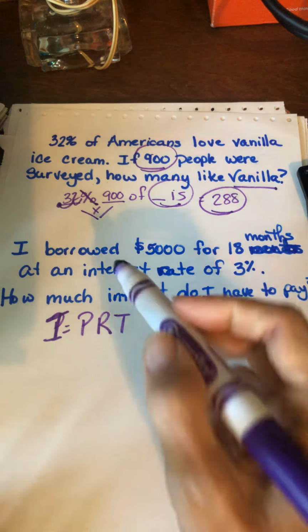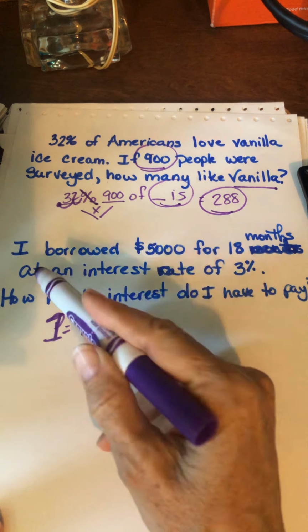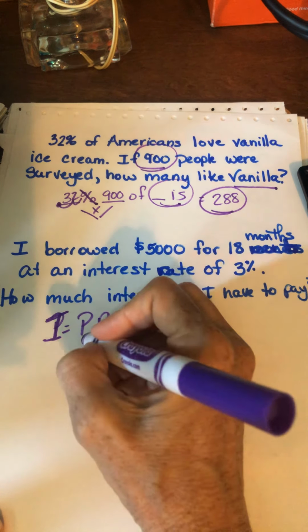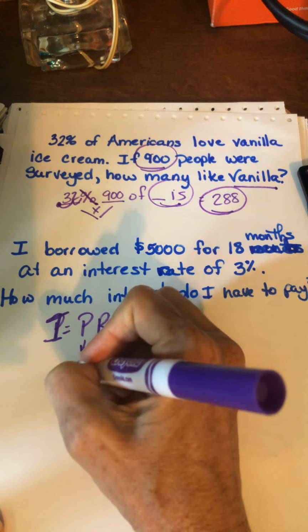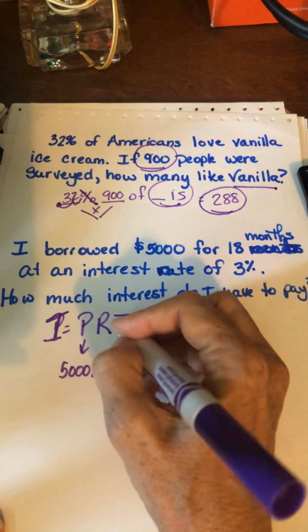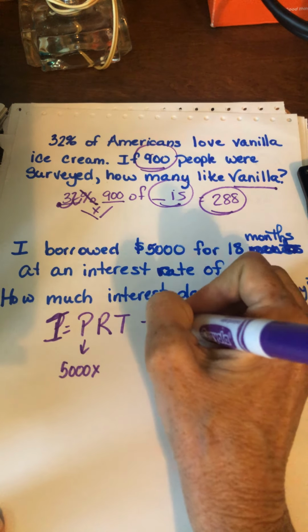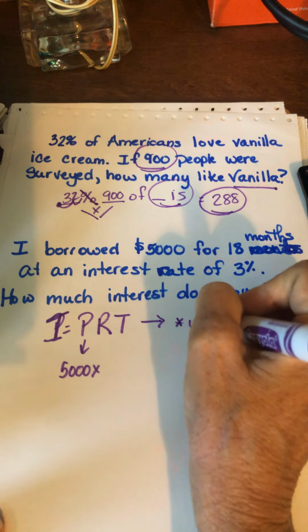Okay, here we have an interest question. Principal times rate times time. I borrowed 5,000. That's my principal. For 18 months. That's my time. Now remember, time always, always, always has to be in years.